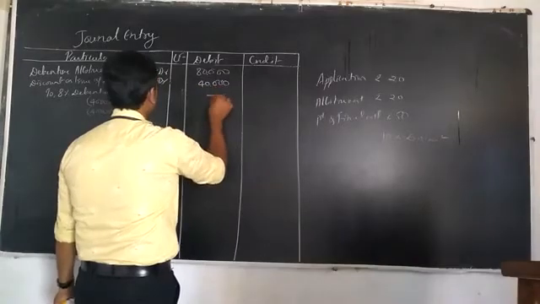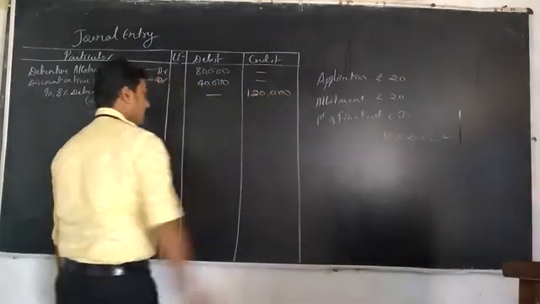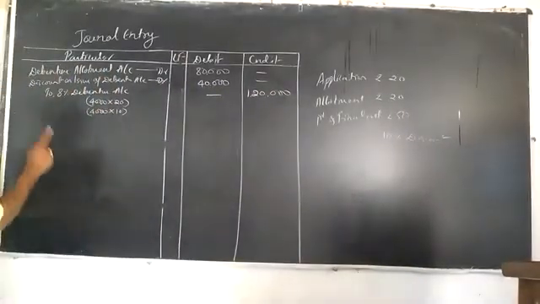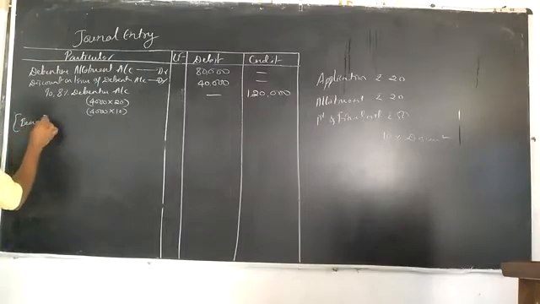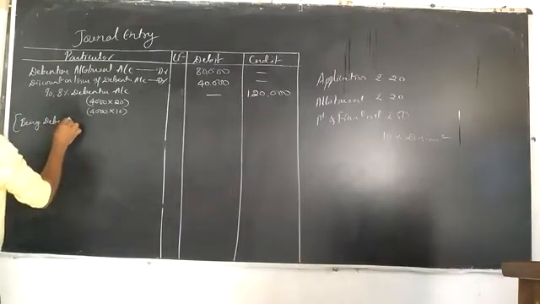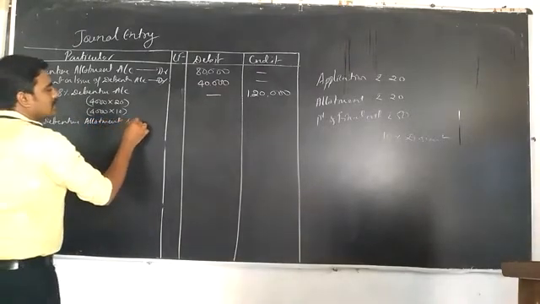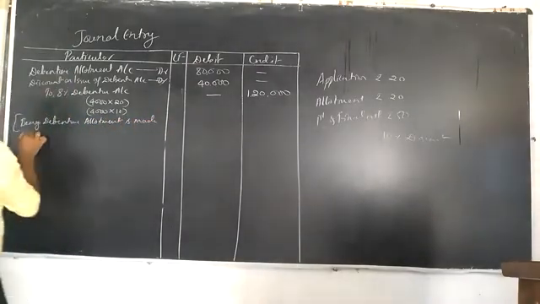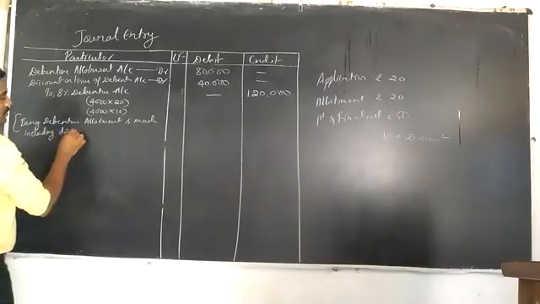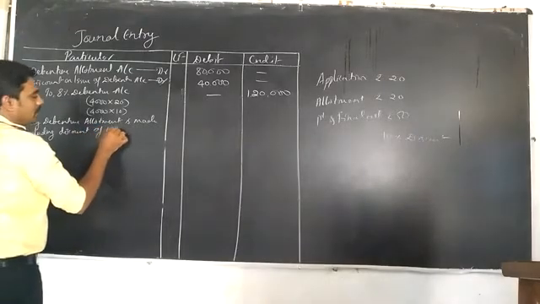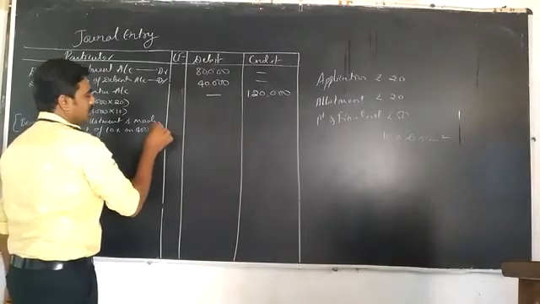The total debenture account transferred is 1,20,000, that amount actually should have been transferred, but because there is a discount it is not transferred. Narration: being debenture allotment is made including discount of 10% on 4,000 debentures.